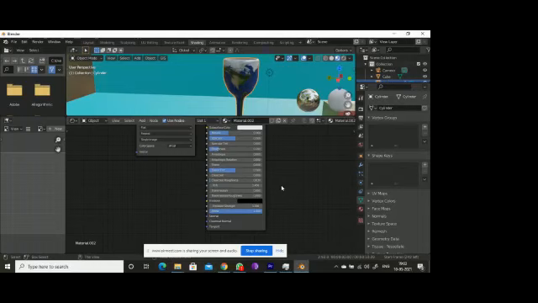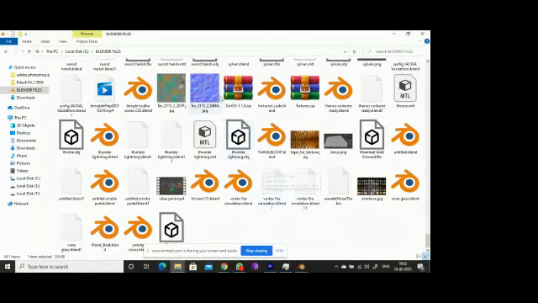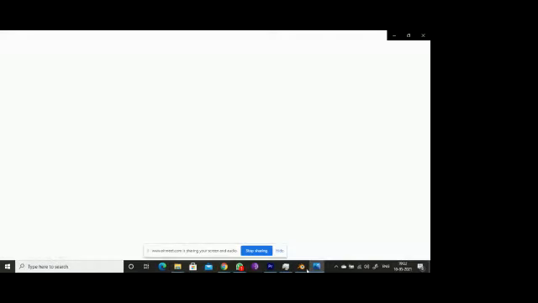Normal means the bumps of a particular object, like a road texture. Let me show you rather than telling. So this is the normal here. Normal will be like this.